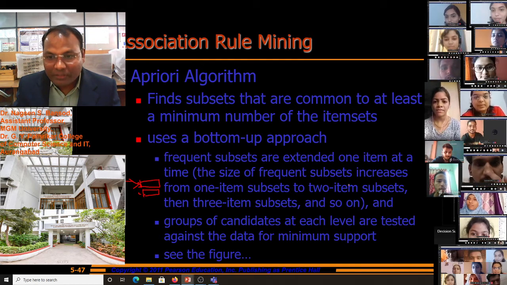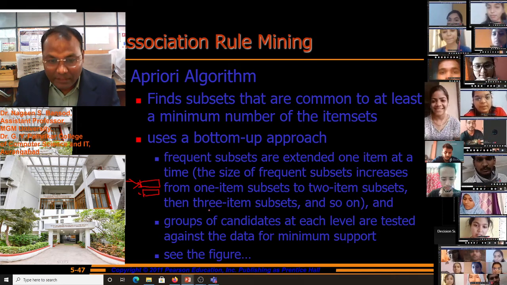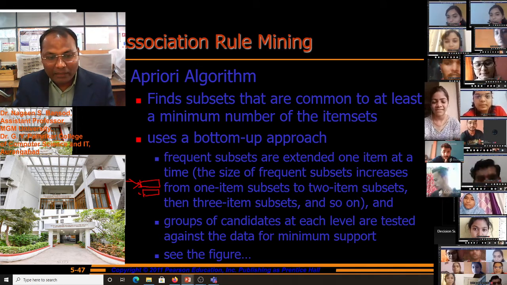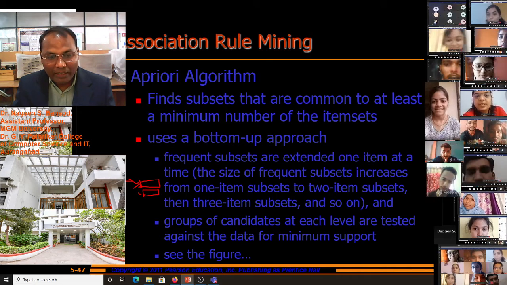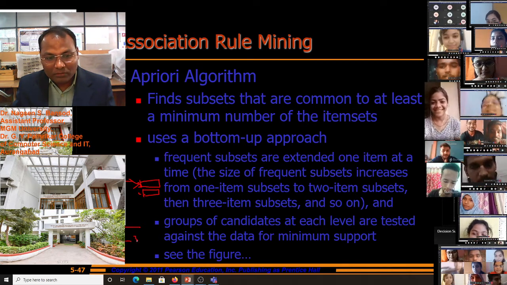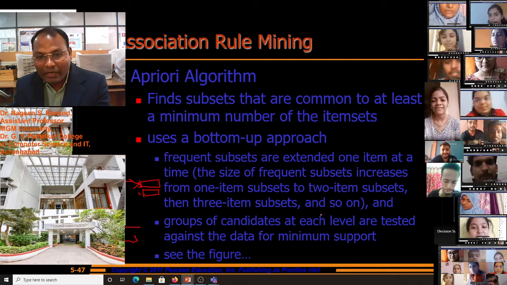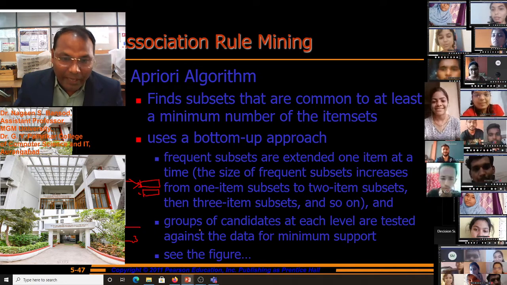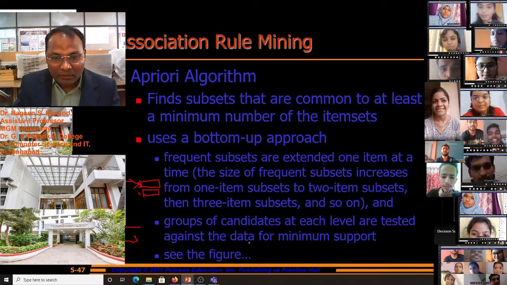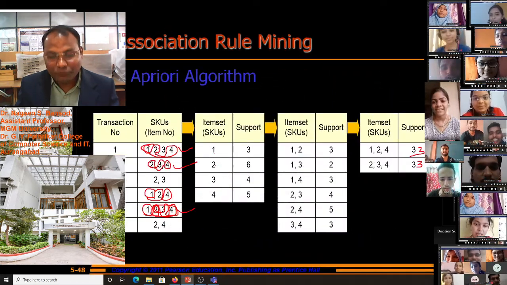The size of frequent subsets increases from one atom subset to two atom subset, and then three atom subset, and so on. Groups of the candidates at each level are tested against the data for minimum support, which is given in this figure.